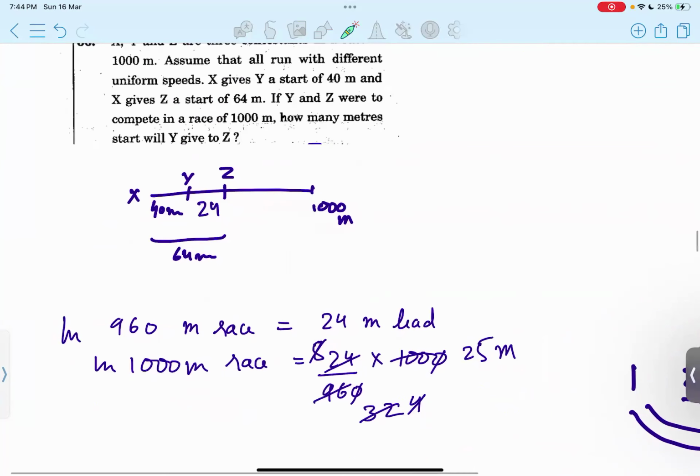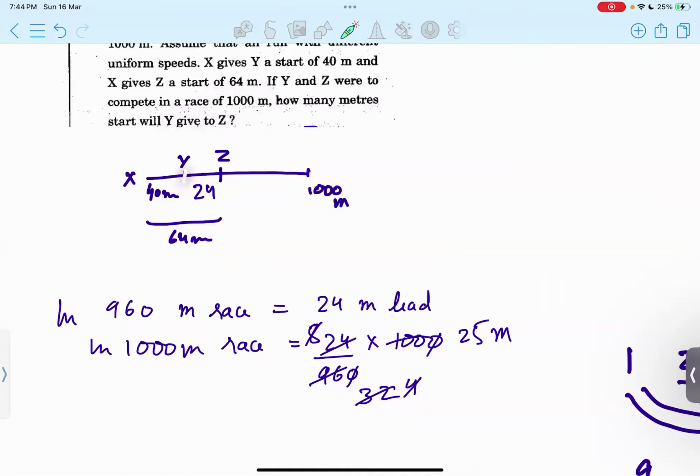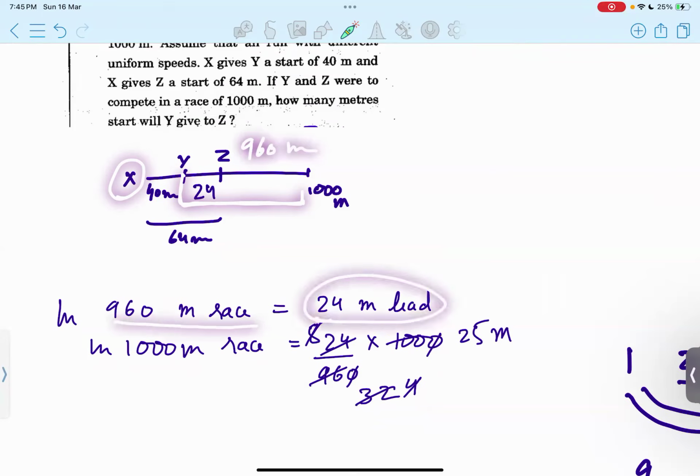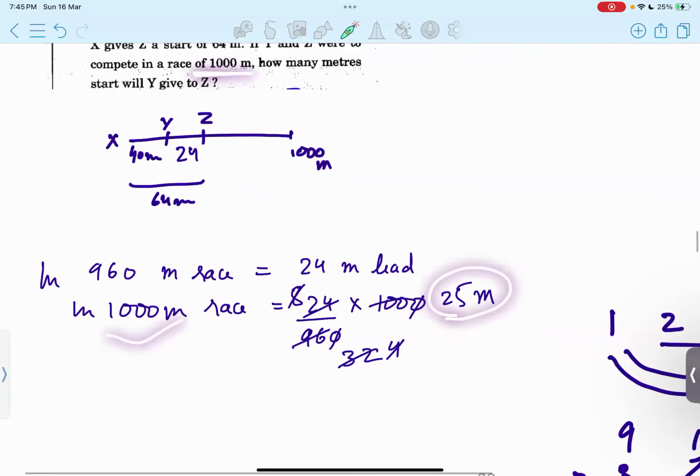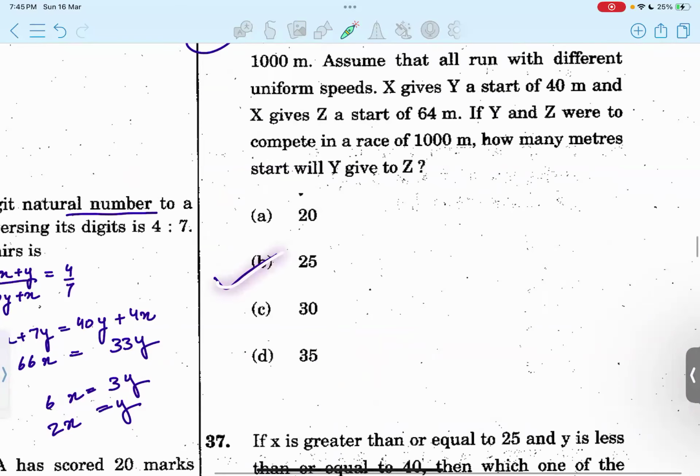Now, what we have to calculate is that if Y and Z were to compete in a race of 1000 meters, how many meters start will Y give to Z? So in this case, you can see that since Y is already ahead by 40 meters in comparison to the position of X, this distance would be 1000 minus 40, so it would be 960. So we say that in a 960-meter long race, Y will give Z a start of 24 meters because this is the distance that we directly get. We have to get it for 1000, so we use the unitary method. So it should be 25 meters, and the right option should be option B.